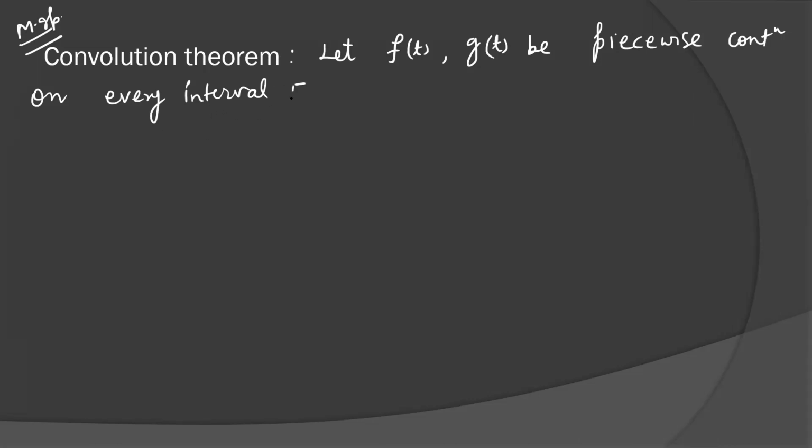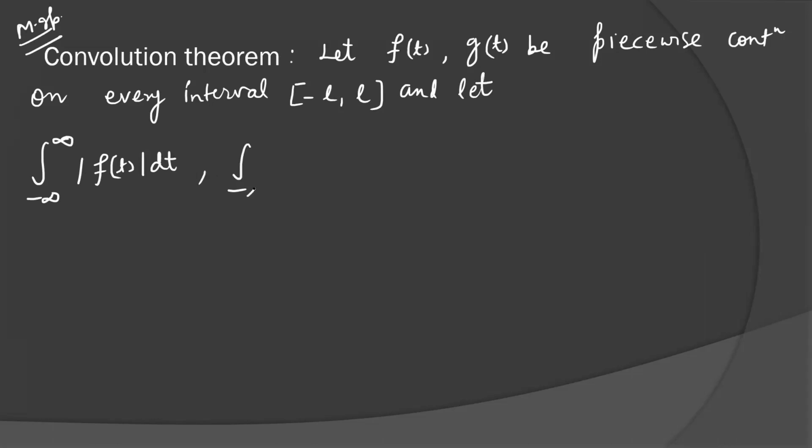On every interval minus L to L, and let both be absolutely convergent: the integral from minus infinity to infinity of mod f(t) dt, and the integral from minus infinity to infinity of mod g(t) dt, converges.